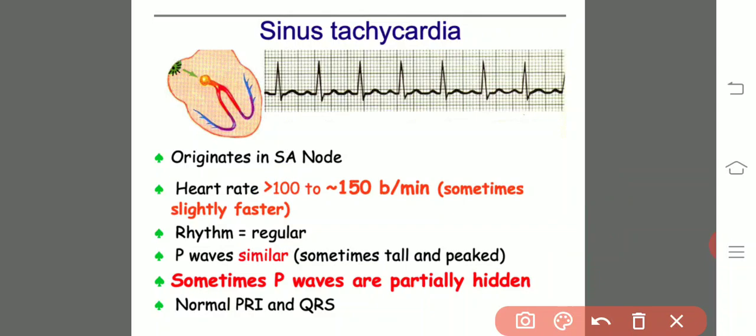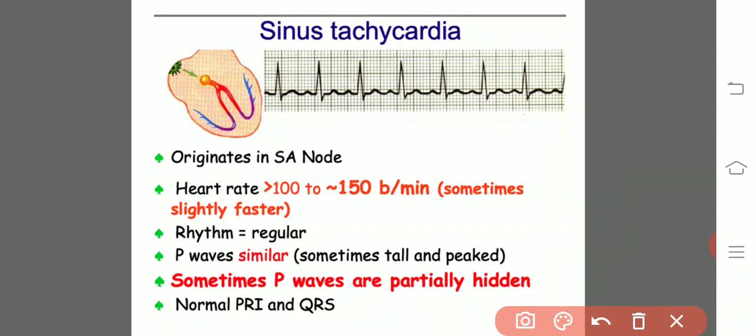The parts of the heart other than the SA node release electrical impulses, and they may not reach in an appropriate way, so it is not under the control of the SA node, and the heartbeat takes place very fast. Sometimes we feel that we are skipping some beats.